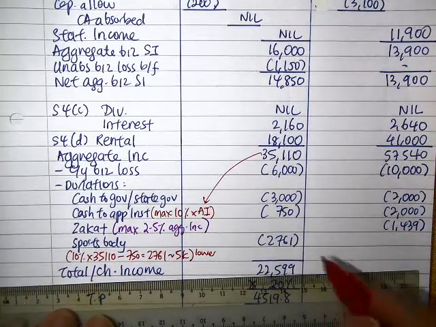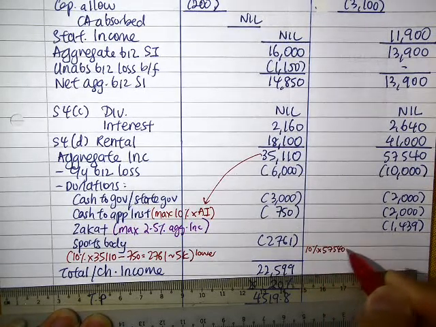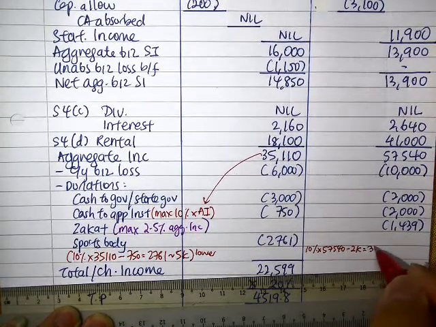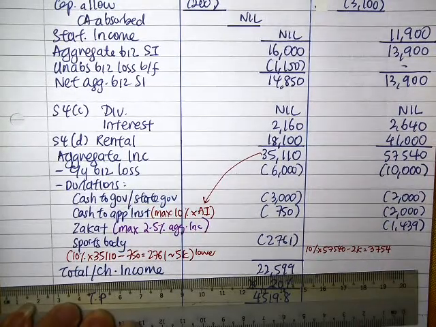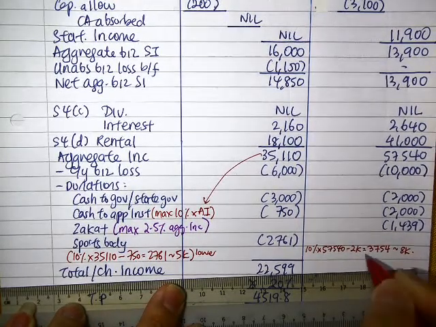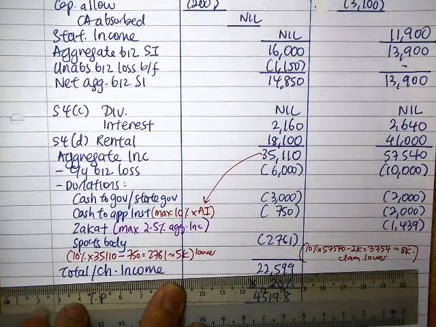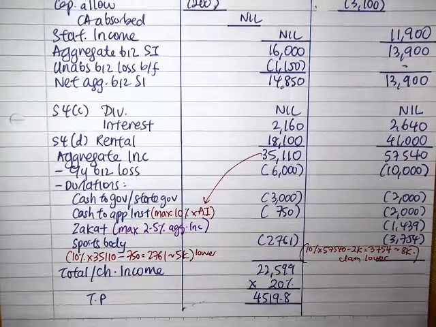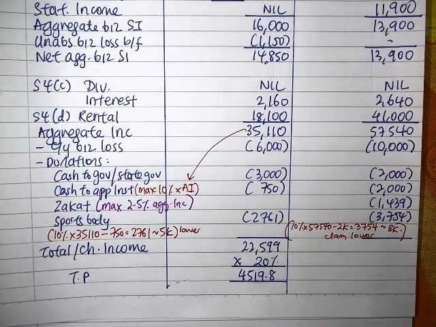Now for the donation to the sports body, it's 10% minus 2k, so that's 3,754, and that is to be compared with 8,000. So we're going to claim the lower. I hope you don't mind me squeezing this in here. So 3,754. Right, so that's all the donations that we have here, 5,740.